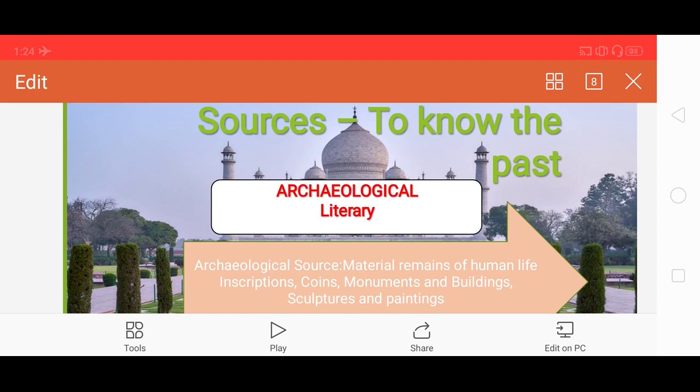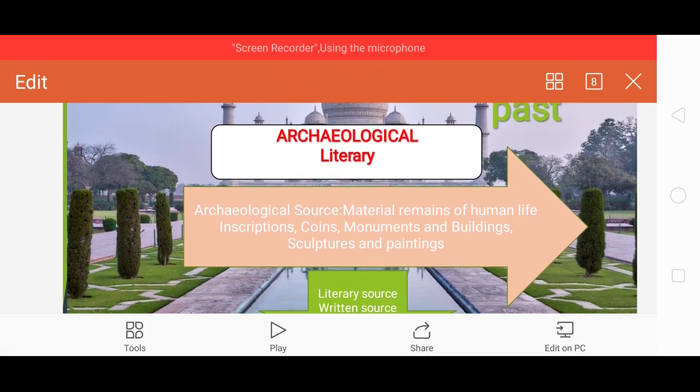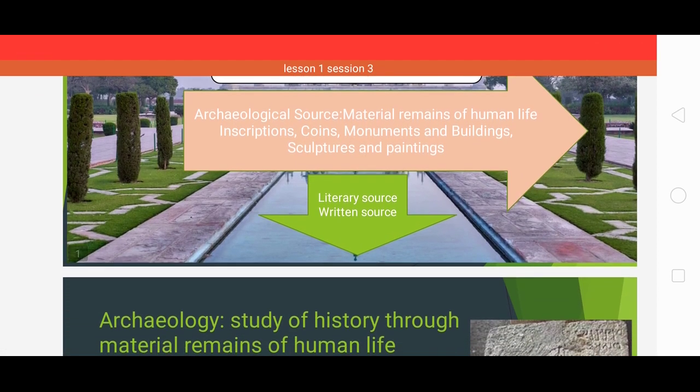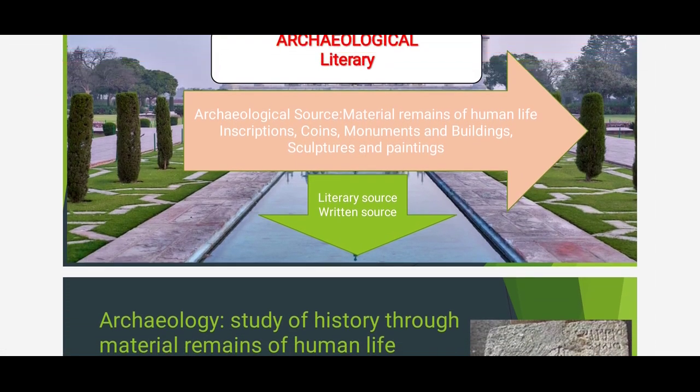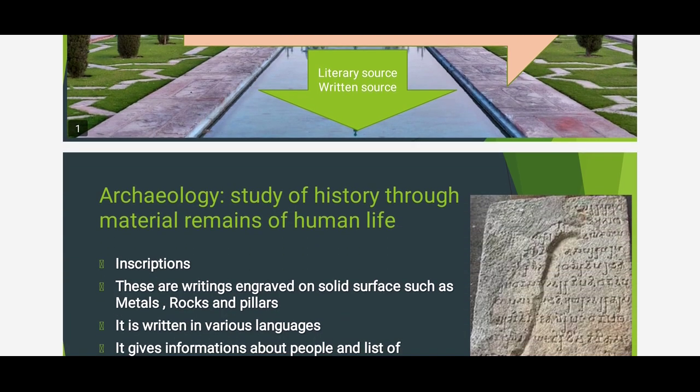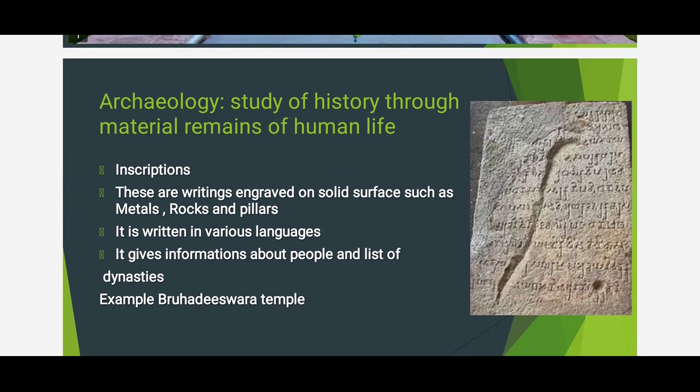Now there are two types of source through which we come to know about our past. First one is archaeological source, second one is literary source. What is archaeological? Archaeological source is nothing but material remains of human life. Material remains, for example, inscriptions, coins, monuments and buildings, sculptures and paintings. Now literary source, in the sense, written knowledge is needed. Okay, written source. It may be written on palm leaves or animal skin, or different materials were used to write.